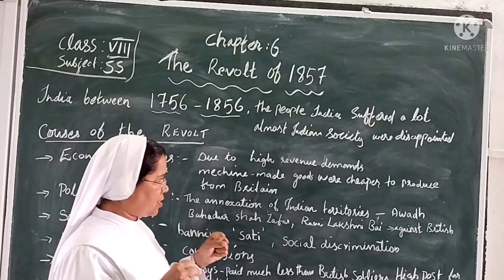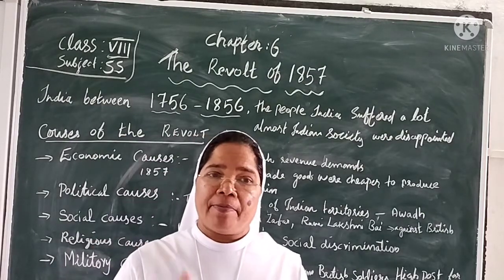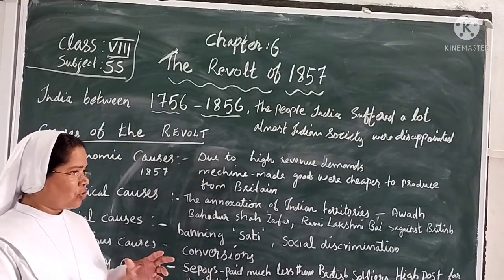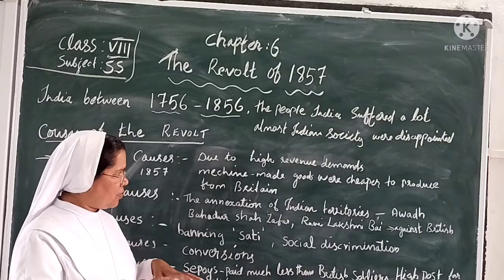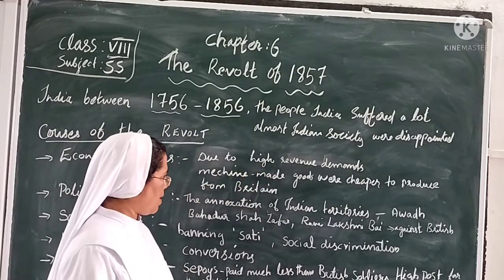What happened in the economic causes? First one, due to the high land revenue demand. You know the land revenue we studied in the previous lesson. After many years, it was still very difficult for the people due to the high revenue demands.